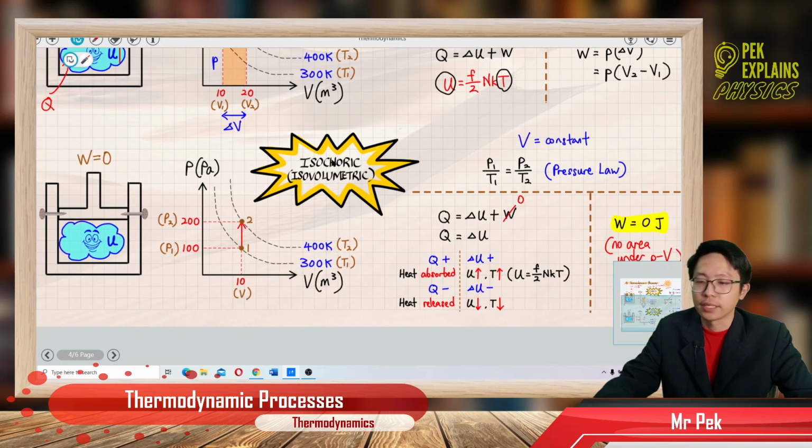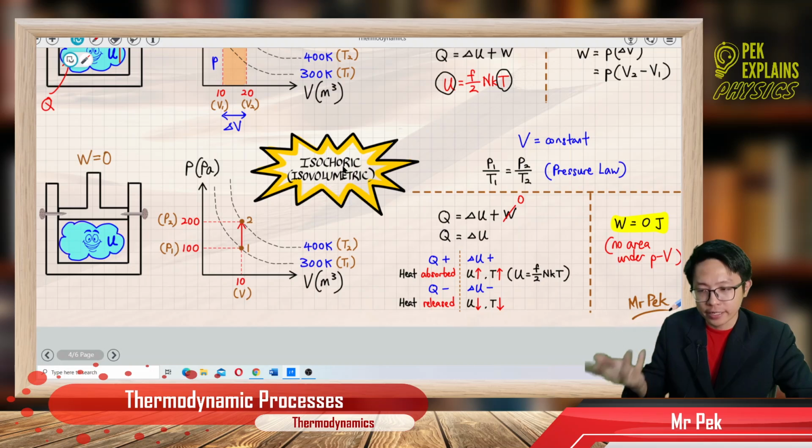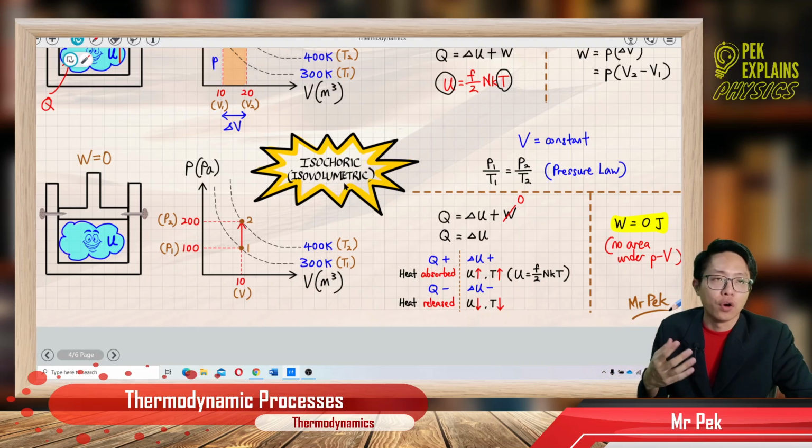Okay, isocoric process. Isocoric process has another name. It's also called isovolumetric. Maybe isovolumetric explains more about the meaning. You can straight away see iso, same volume. Isovolumetric means same volume. So that means for this process, the volume is constant. Isocoric process means volume constant.